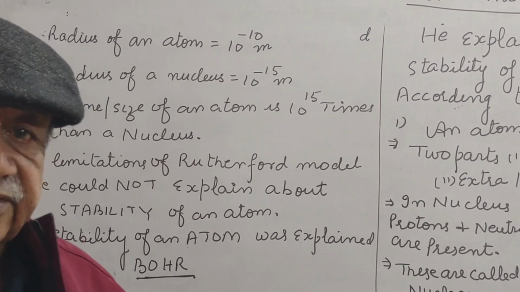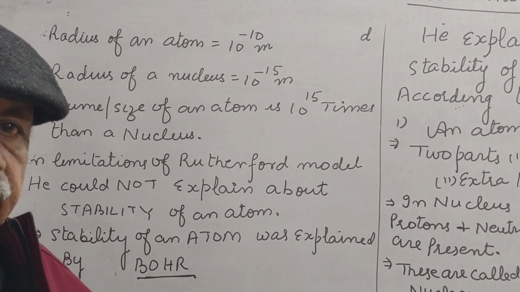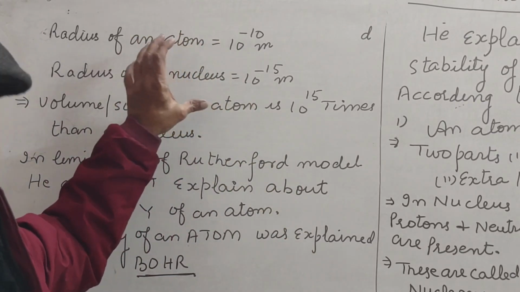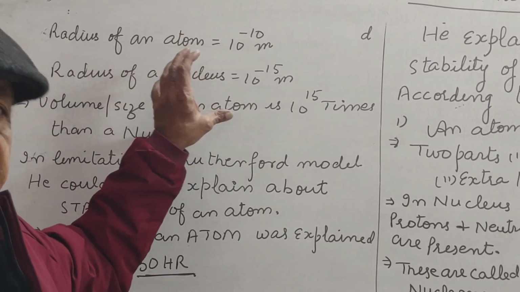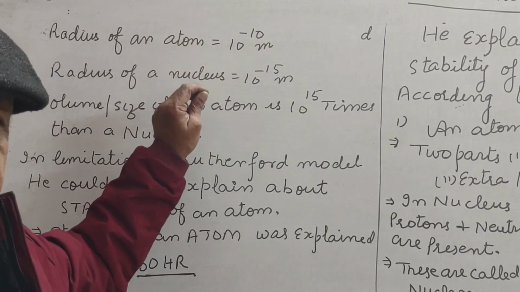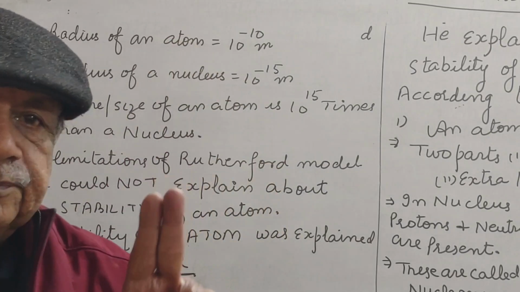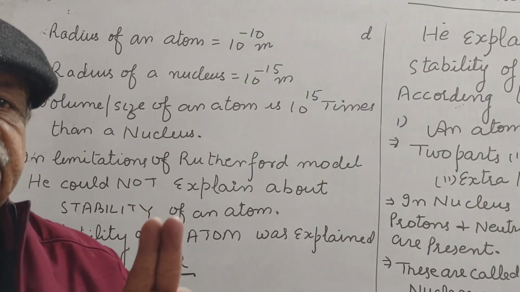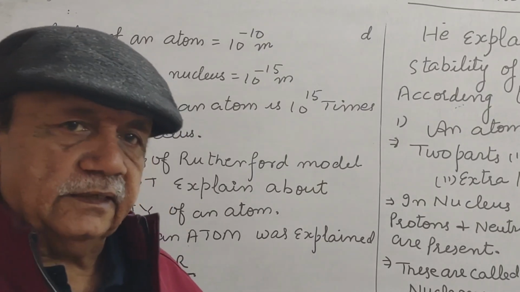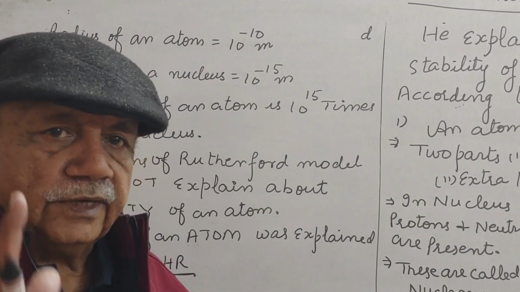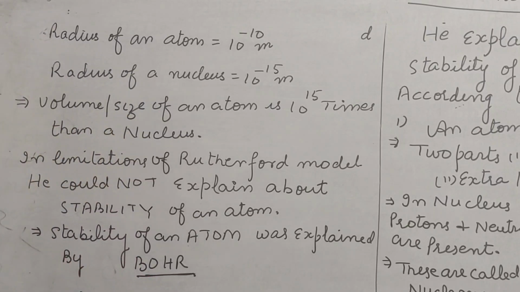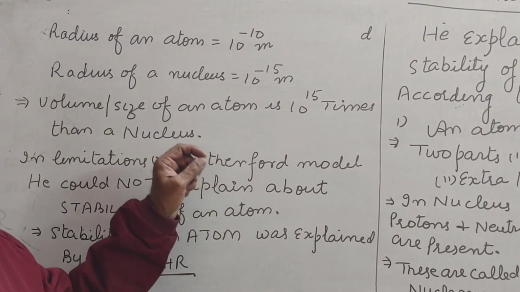Now, dear students, according to Rutherford, he explained about an atom. He discovered that an atom has two parts, nucleus and extranuclear part. Therefore, important is who discovered nucleus? Rutherford.